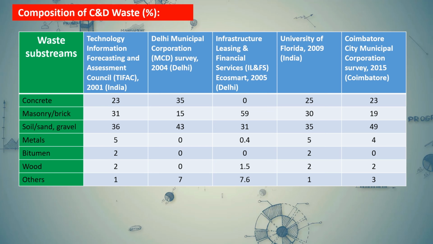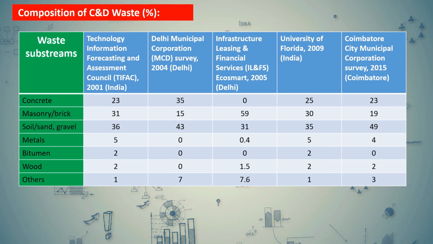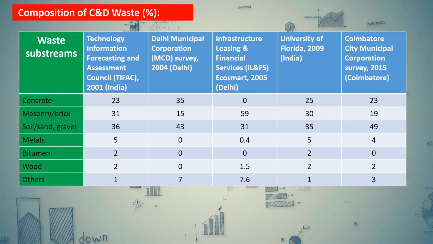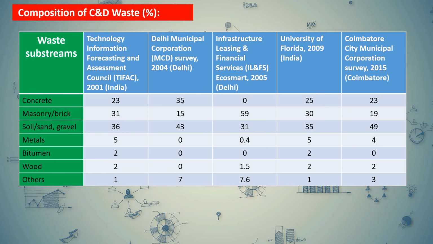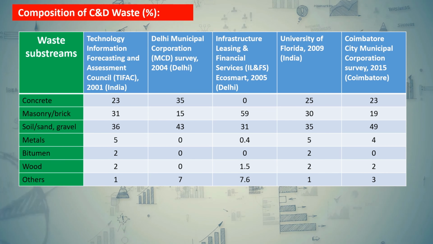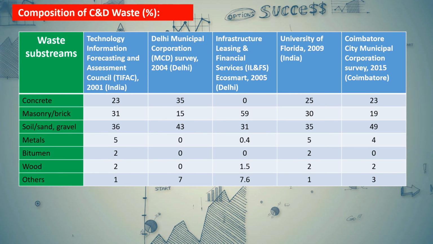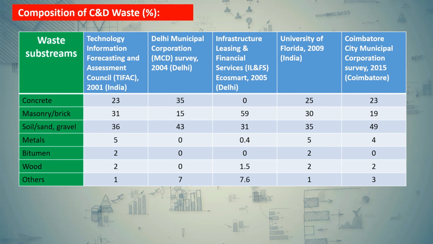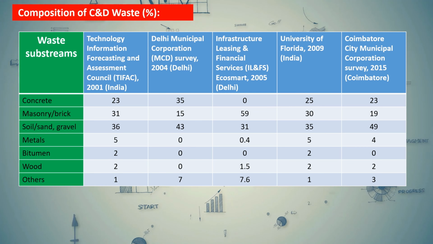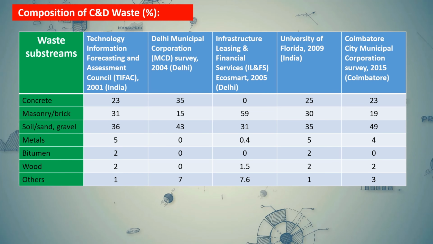As per University of Florida 2009, concrete is 25% in C&D waste, masonry bricks 30%, soil, sand and gravels 35%, metals 5%, bitumen 2%, wood 2%, others 1%. As per the Coimbatore City Municipal Corporation Survey 2015, C&D waste consists of concrete 23%, masonry bricks 19%, soil, shell, gravels 49%, metals 4%, bitumen 0, wood 2%, and others 3%. TIFAC is mostly considered for the composition of C&D waste, and this study is the one carried forward.